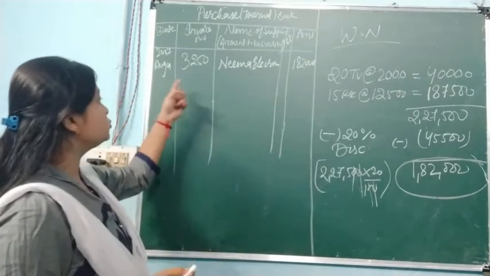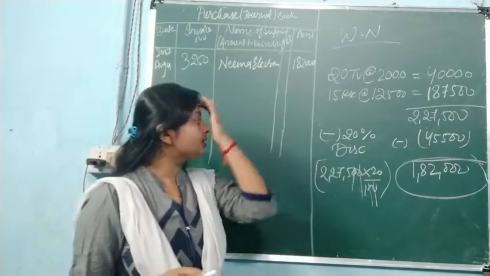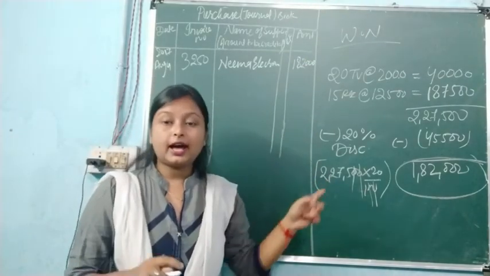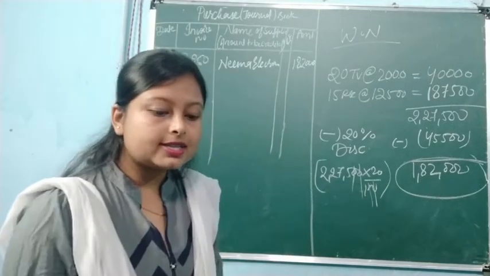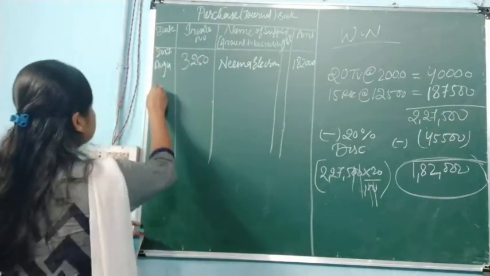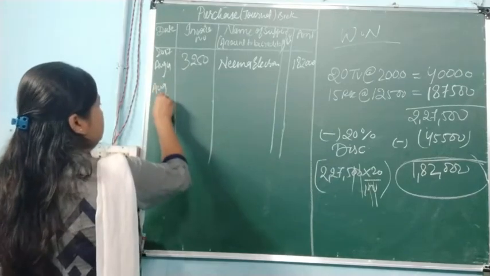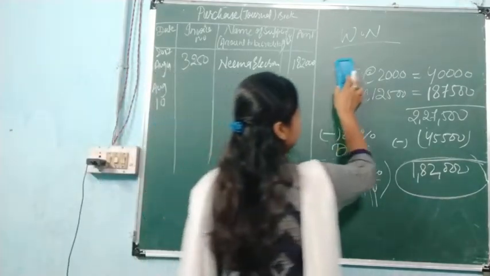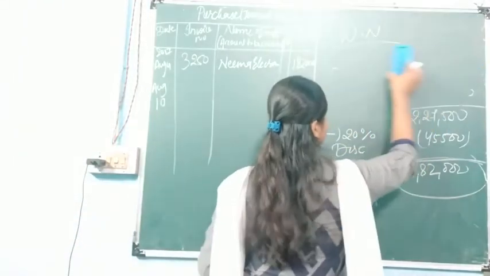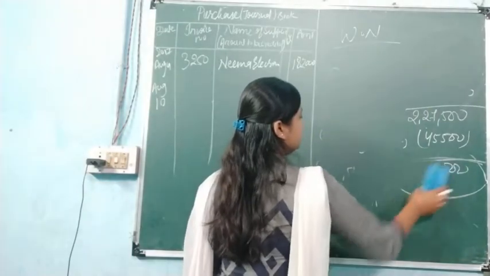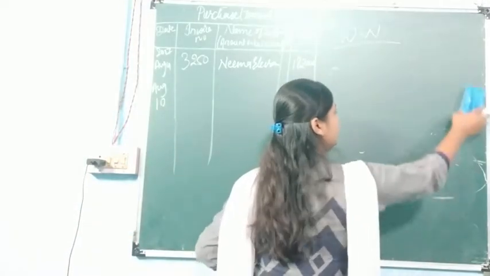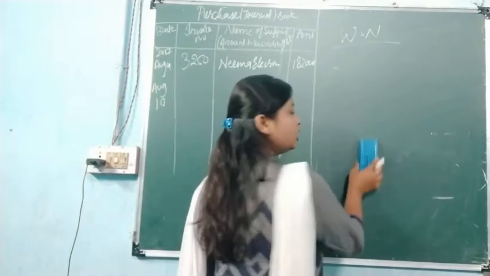So like this, to whom we have purchased, like this amount we have to calculate, and after that we have to make the entry. The second transaction is on August 10. Here working note, I am just removing this. Likewise, each and every working note we have to solve in your copy.